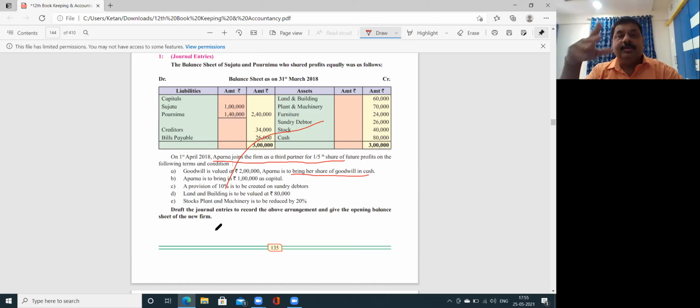Now, how many ledger accounts are required? I'm telling you. Number one is the revaluation or profit and loss adjustment account. Number two is the partners' capital or current account, like final accounts. Number three, which I am doing compulsorily, is the cash or bank account. And number four is the balance sheet. So normally you need to prepare like this. But when journal entries are required, you need to prepare the journal as well as the ledger as well as the balance sheet.